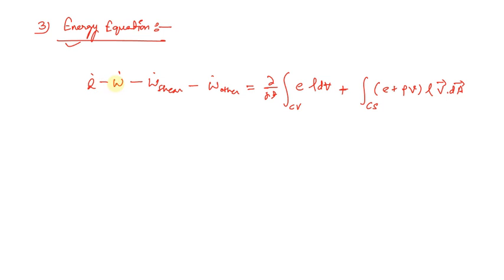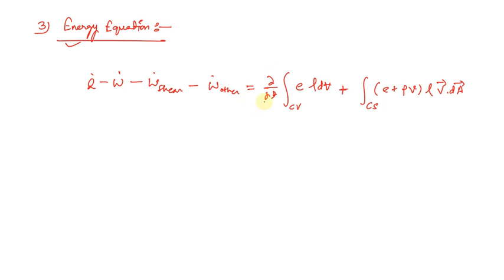Now moving to the next one, that is w dot. This term represents the work done. It may be the shaft work or it may be the work done due to the normal forces. And it may be the summation of both of them. And the next term, that is w dot shear. This particular term represents the work done because of the shear stresses. Next term is w dot others. This particular work done deals with the other types of work done, for example like electrical work.